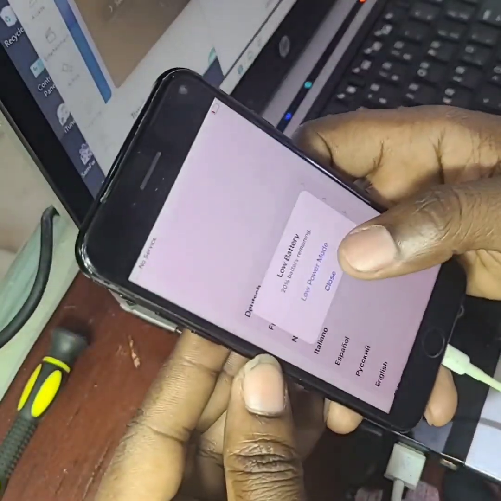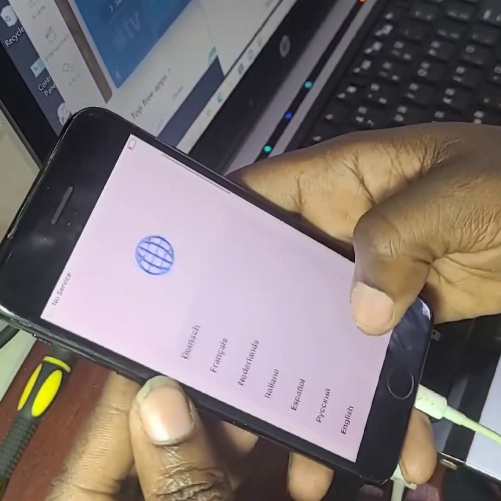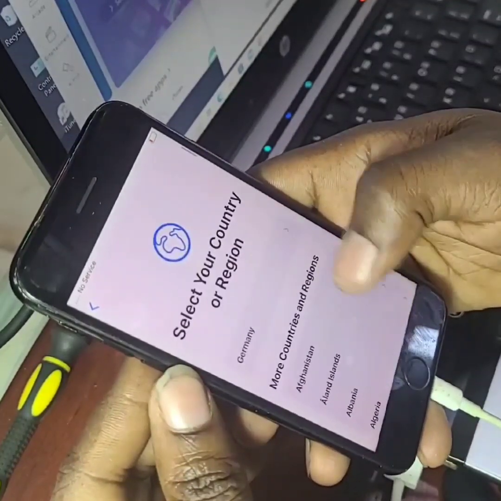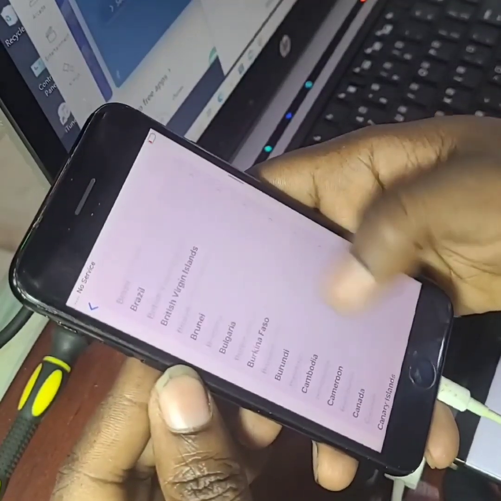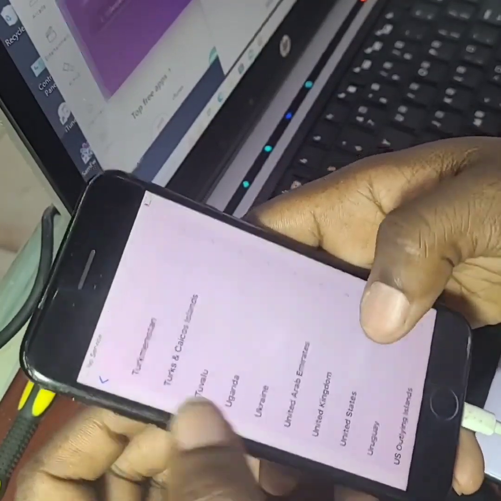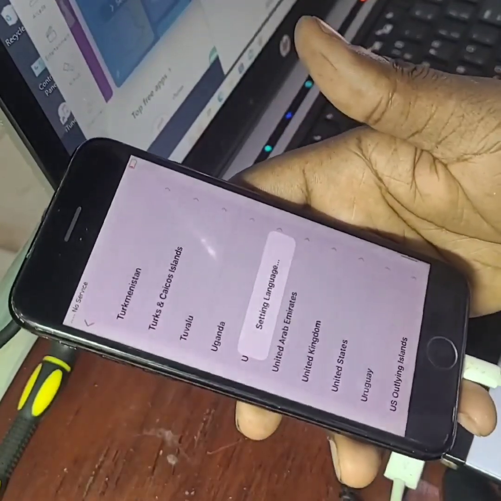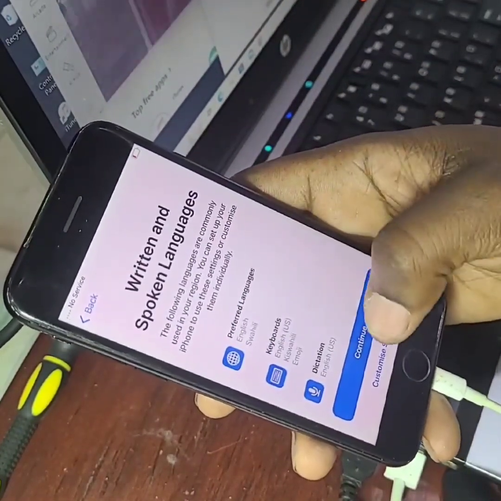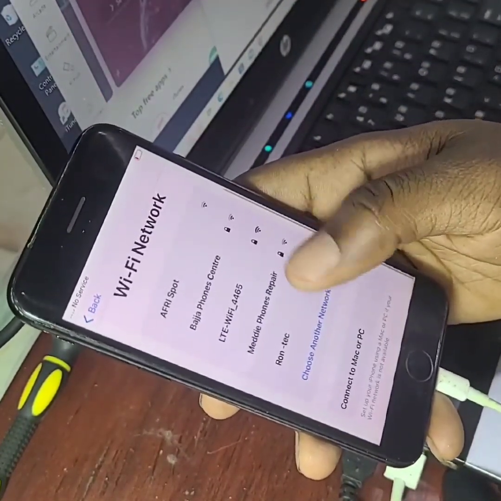After that, you click on the lower part and complete the setup settings of the phone. It comes like a new phone. Before doing this, you have to know the Apple ID of that phone which you are trying to flash, the Apple ID and the passcode and the password, so that it can complete the setup.